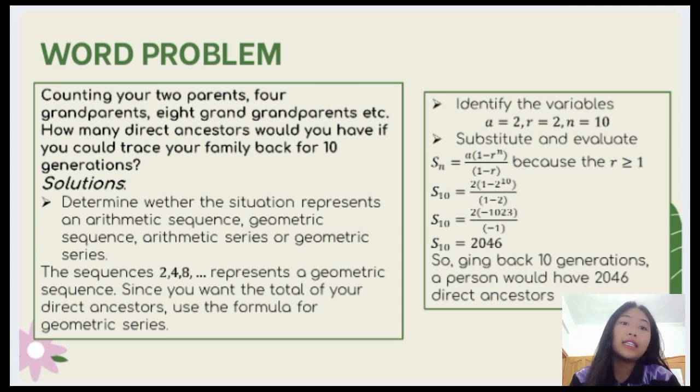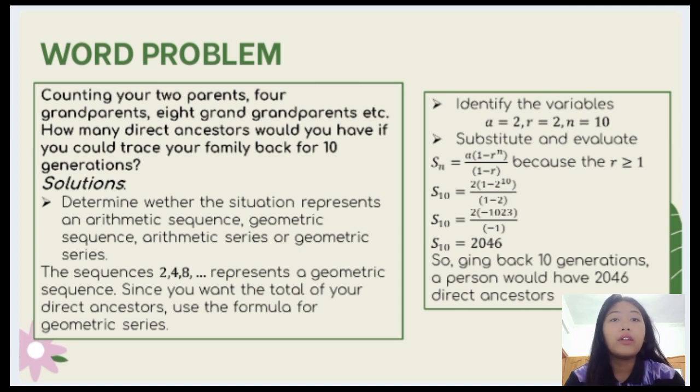The second thing is we need to identify the variables: what is a, what is r, what is n. So a, the first term, is equal to 2 because we're counting your 2 parents first.